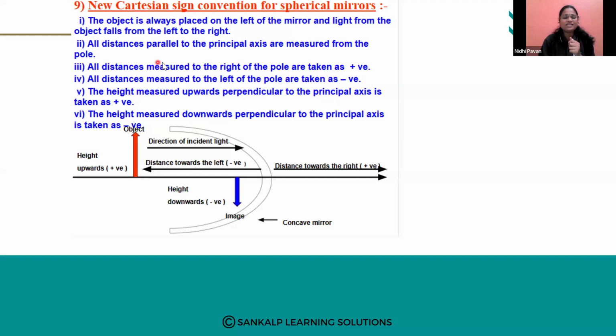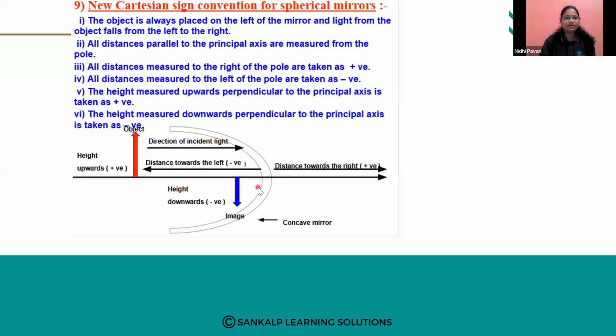Then all distances parallel to the principal axis are measured from the pole. See, this is a pole. All distances will be measured from the pole. Then all distances measured to the right of the pole.